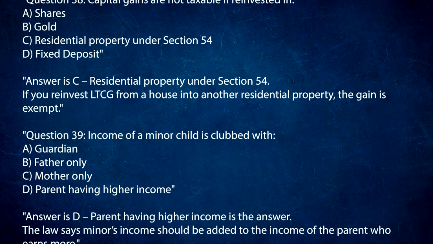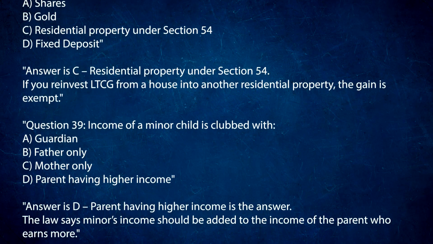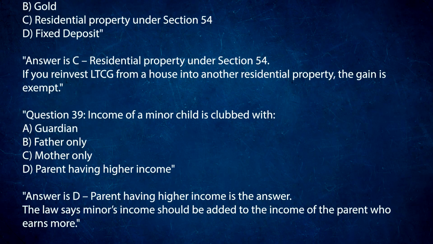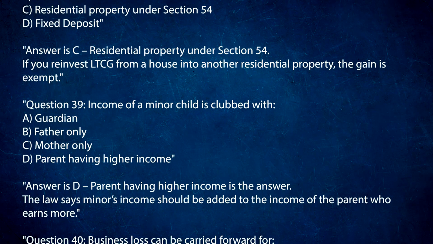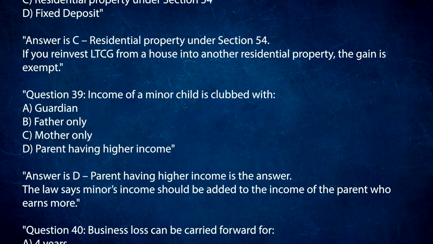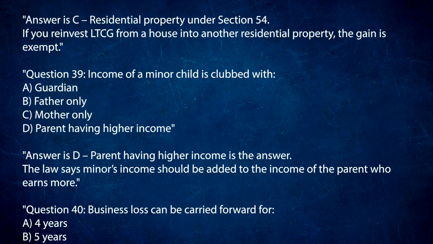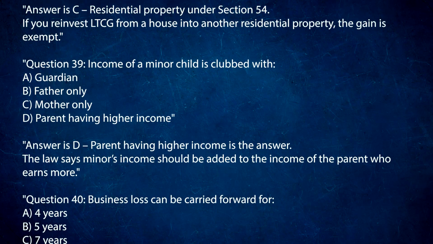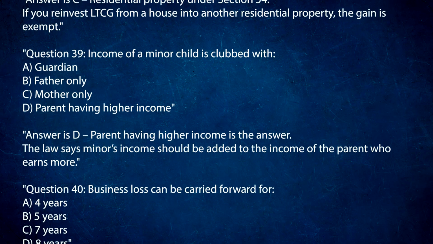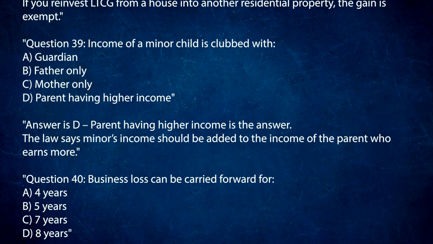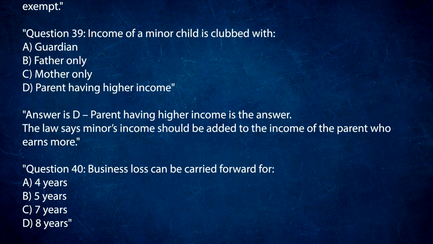Question 39. Income of a minor child is clubbed with: A. Guardian. B. Father only. C. Mother only. D. Parent having higher income. Answer is D. Parent having higher income is the answer. The law says minor's income should be added to the income of the parent who earns more.